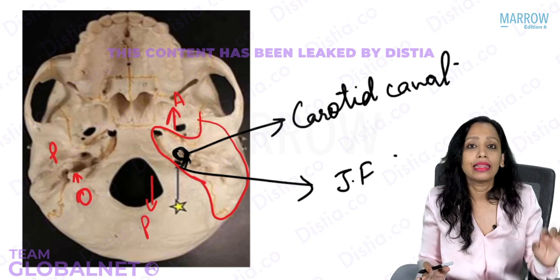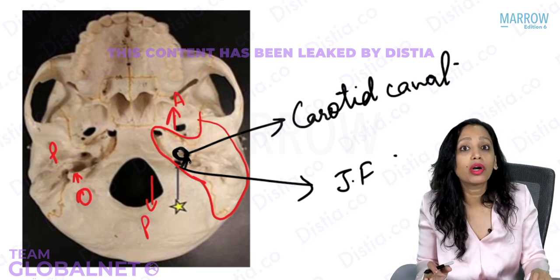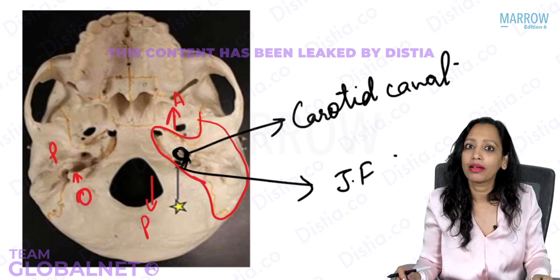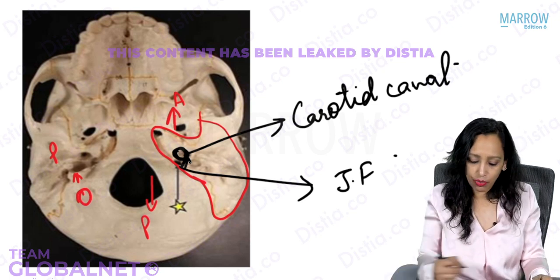In fact, the parts of the carotid, when we remember, what are the parts of the carotid? Yes, we have the cervical part. And what's the next part? The petrous part. Petrous part of the carotid. So let us see what it is.